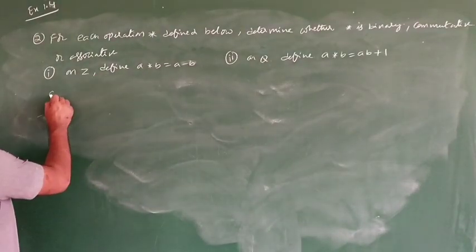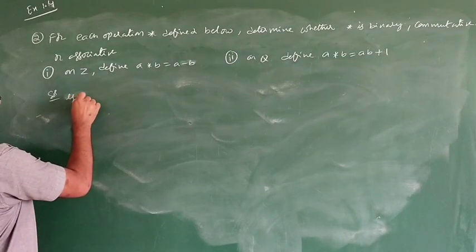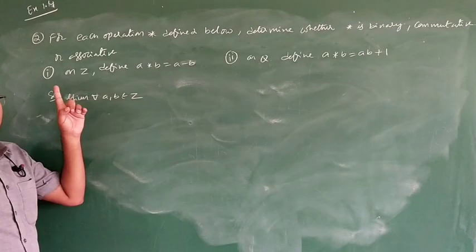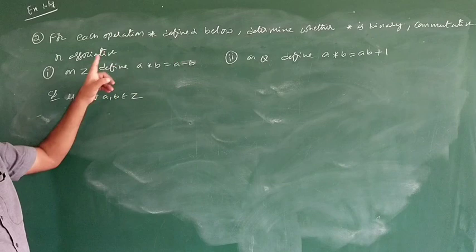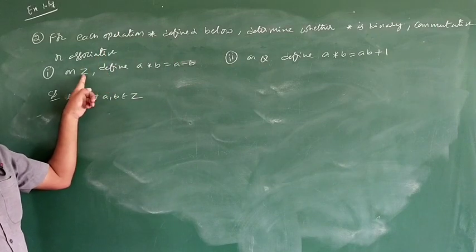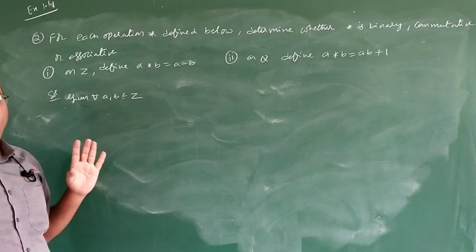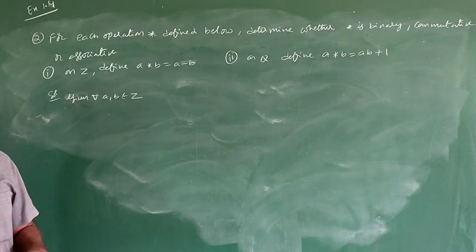First one, on Z given, for all a, b belongs to Z. Observe, in that problem a minus b is the same as in the first problem also, but their set is Z plus. Here the set is Z. So already in the beginning itself I am telling, domain and codomain are very important.